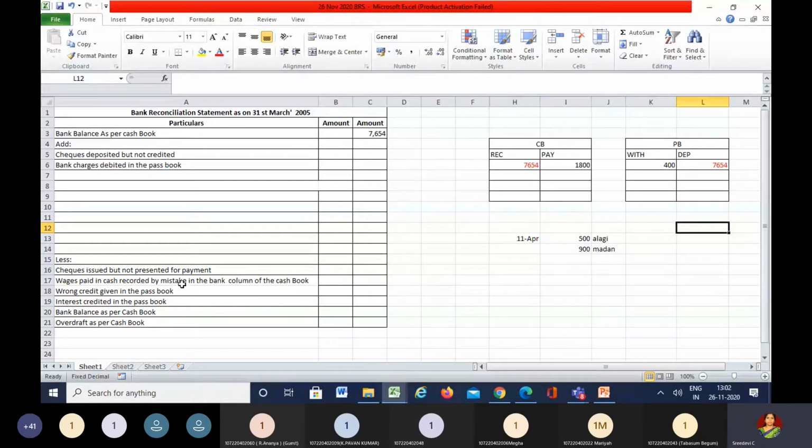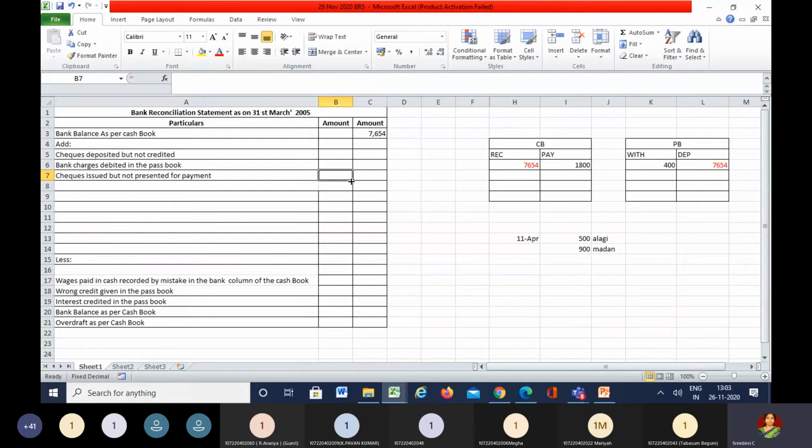If the cash book is less and the passbook is more, what are you going to do? Add. We need to add. This is towards checks issued but not presented for payment. Clear? Done.